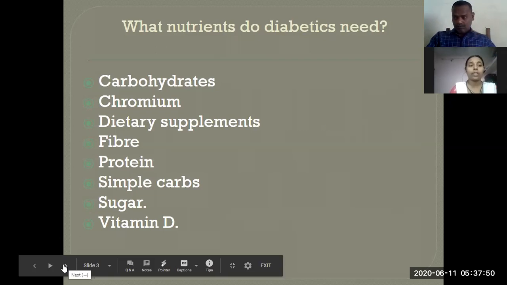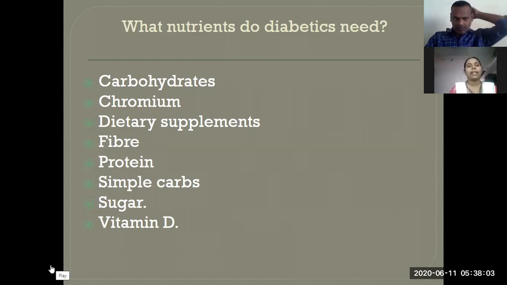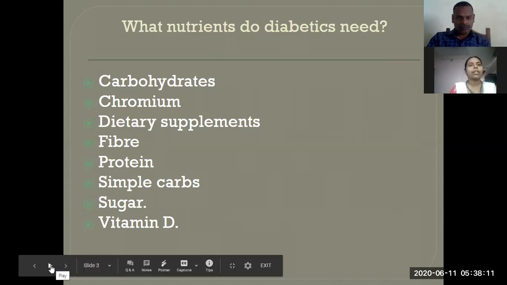If they get low vitamins, there may be an increase in the production of diabetes. So they can take dietary supplements as vitamin supplements and mineral supplements. Then their food should contain high fiber content because there may be more chances of constipation in the diabetes patient. So they want to add fiber content in their food.